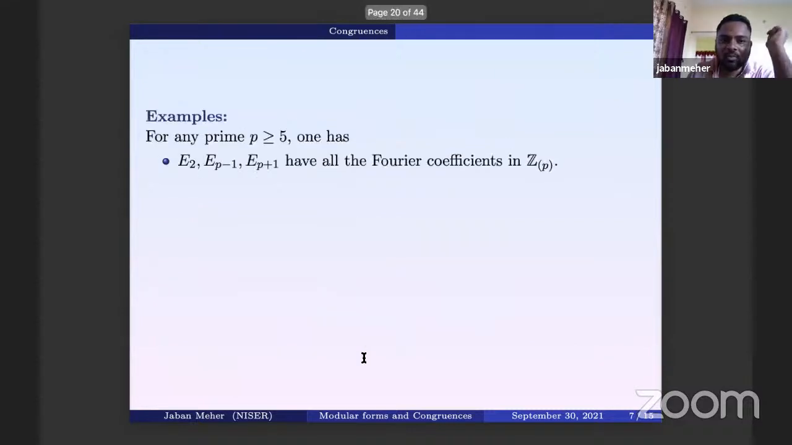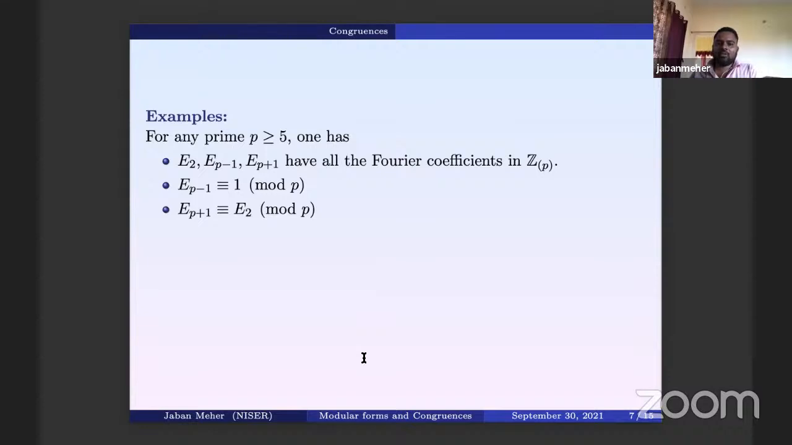Now we have some examples. For p bigger than or equal to 5, because of the properties of Bernoulli numbers, and E2 anyway has all coefficients in Z, so we do not have any problem. Ep minus 1 and Ep plus 1 have all the Fourier coefficients in Zp.